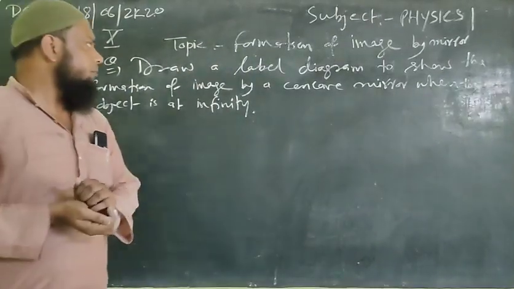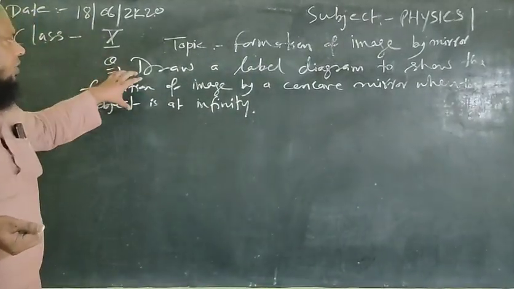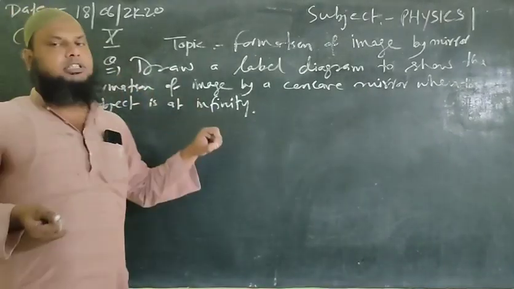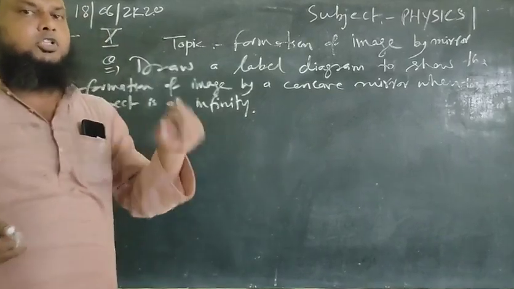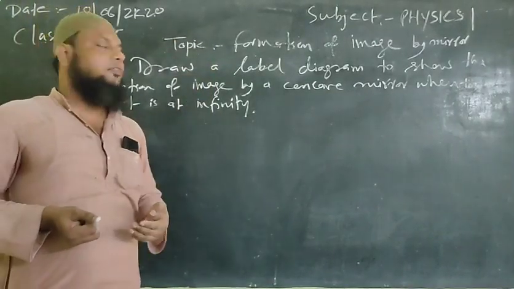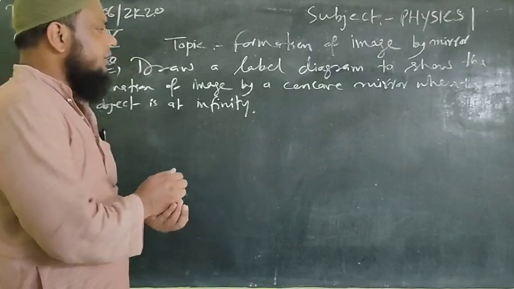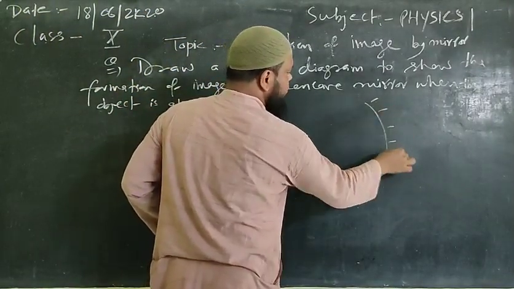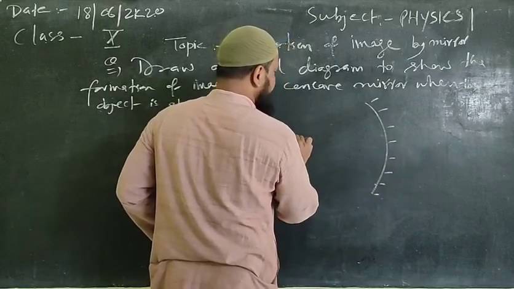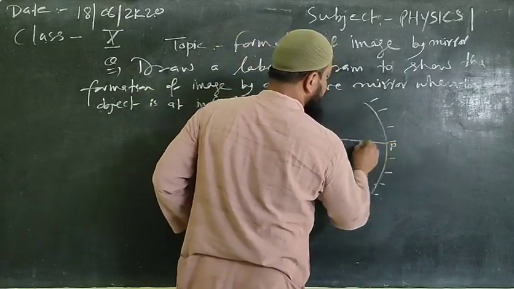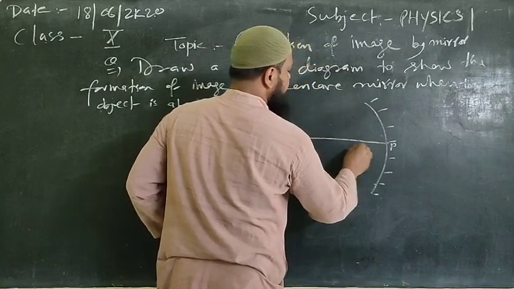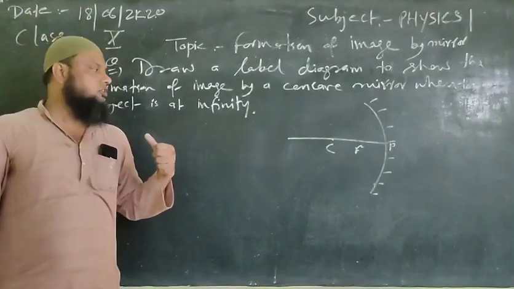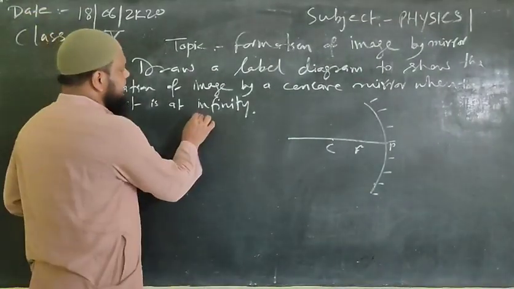In this case we'll take the object at infinity, find the image formed for that, and also discuss the various characteristics of the formed image. For the diagram, first we'll draw a concave mirror. We'll mark the principal axis, which will pass through the focus point and center of curvature. We have discussed the focus point and center of curvature in the previous video as well. Suppose the object is at infinity.